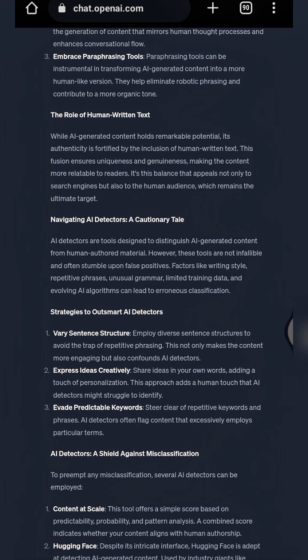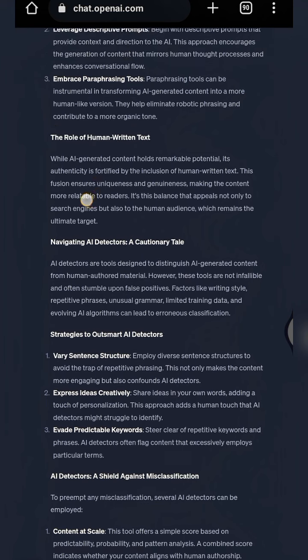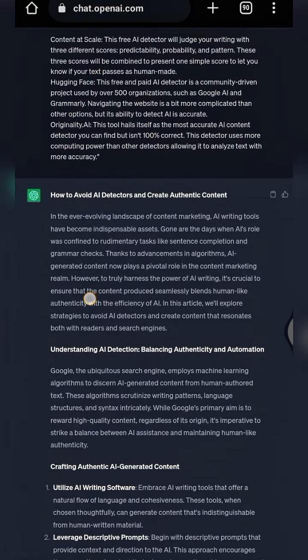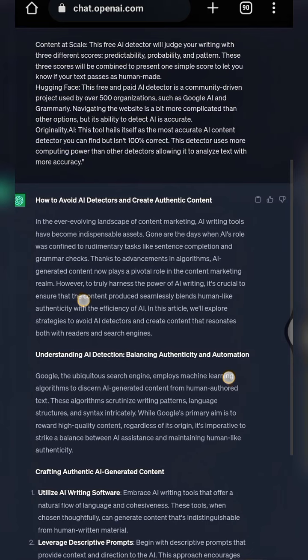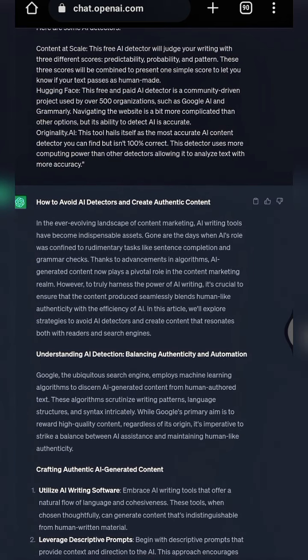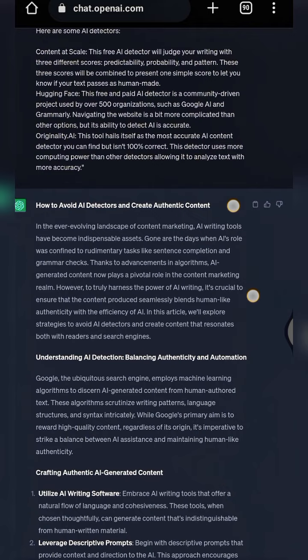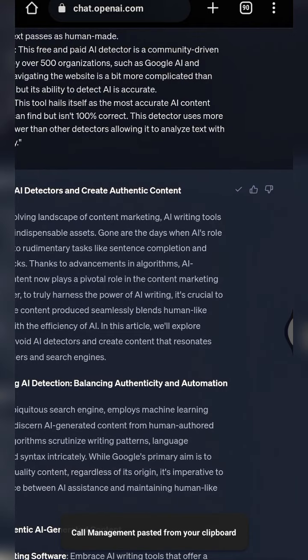You can't just say you've written an article. Everyone now knows about AI written content, so they always check articles that you write for them to ensure that it's not AI written. So let's copy this article that ChatGPT generated and paste it into an AI detector. To copy, you click on this first small button right here. Now copied, so let me go to our AI detector.